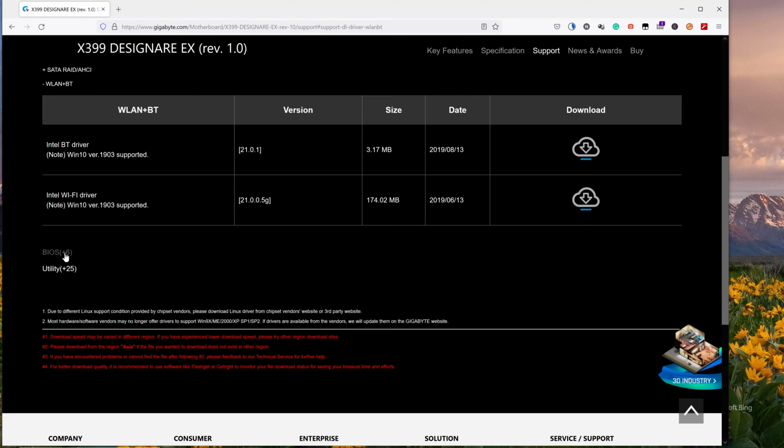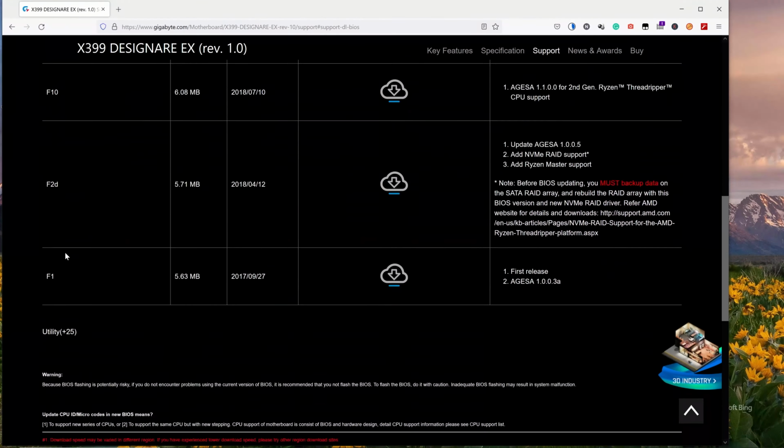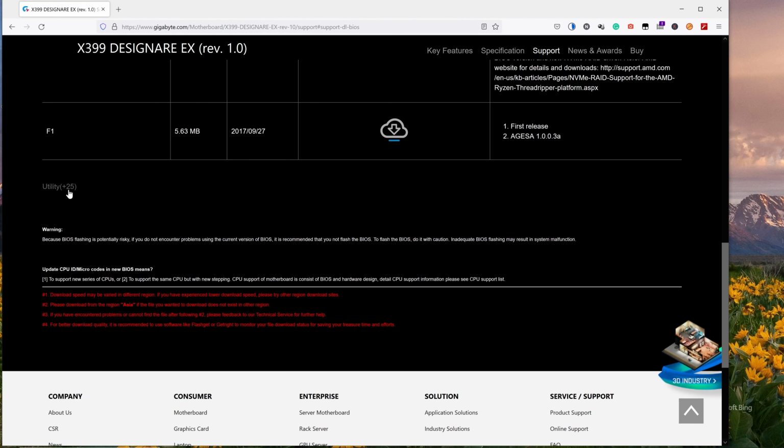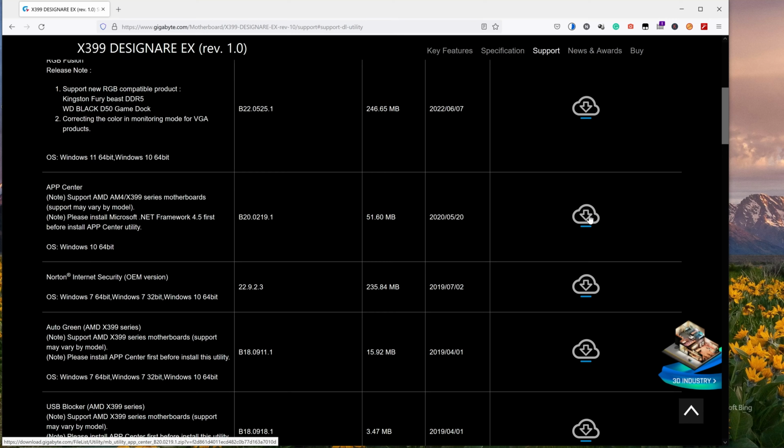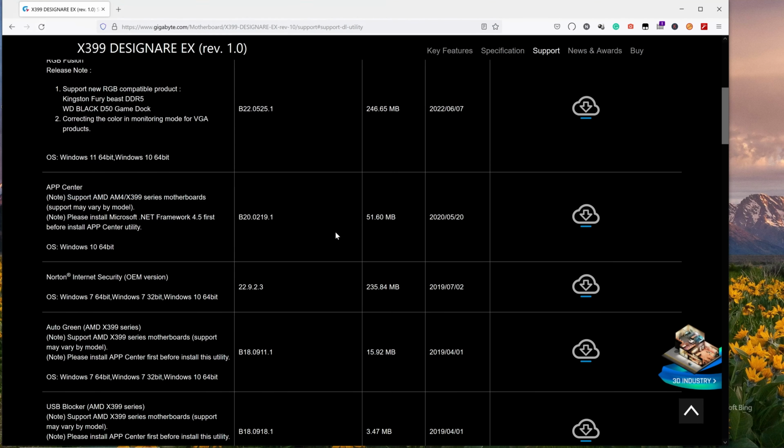Then onward it's the BIOS, if you plan to upgrade your BIOS, and some utilities. We can choose only App Center for this demo. Save. Okay, now we are done.